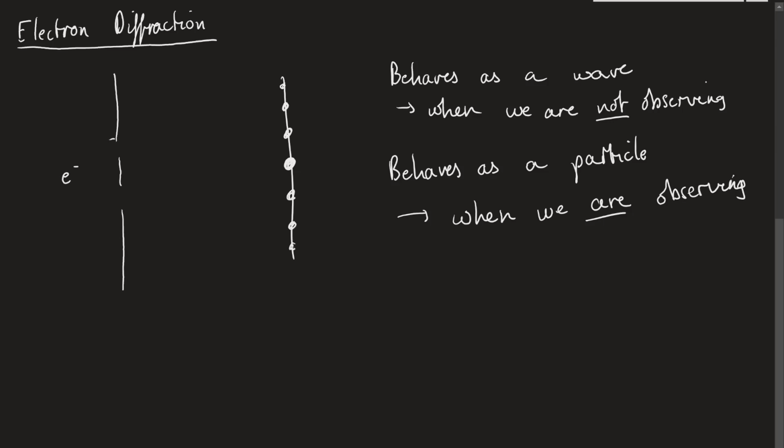Which means somehow this electron knows when we're looking at it, and it knows then to behave as a particle, and knows when we're not looking at it and then to behave as a wave, which is a very, very weird thing. Hopefully this puts into perspective a little bit how crazy quantum physics can get, because I know a lot of sci-fi shows say, oh, it's quantum mumbo, whatever.